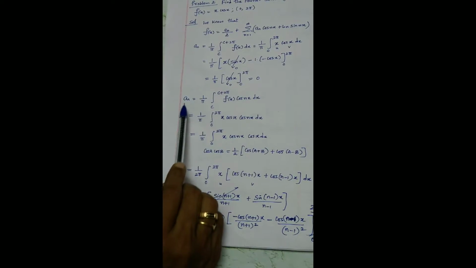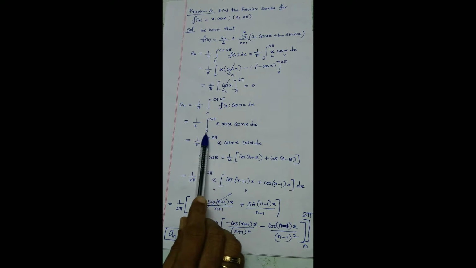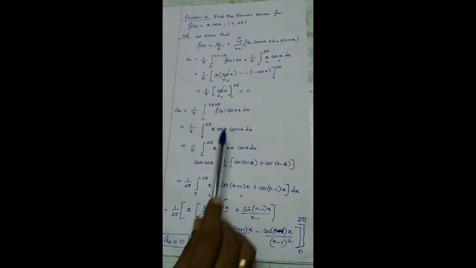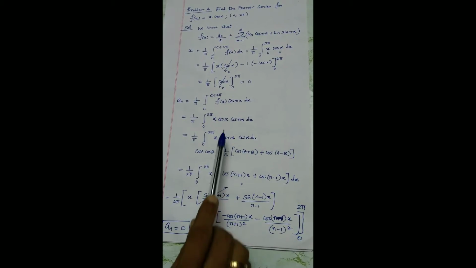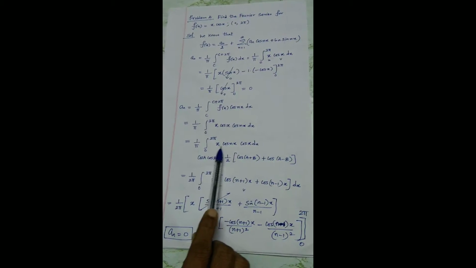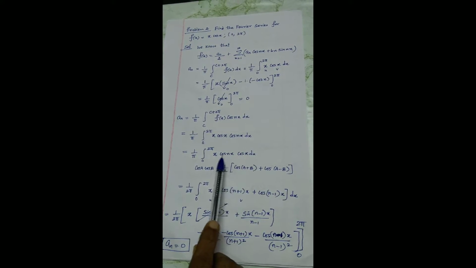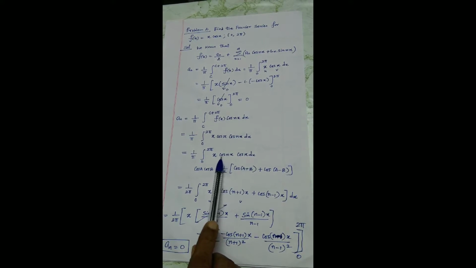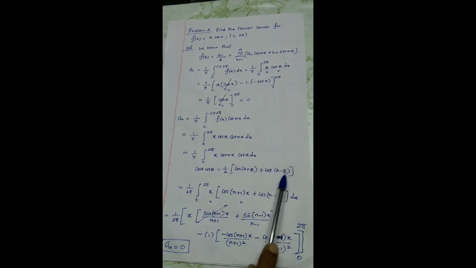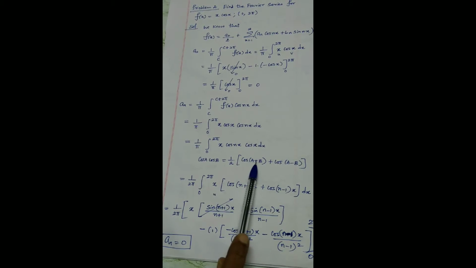Okay, recall. What is an? Just apply in place of the function, and you know the limits. I rewrite it because I am swapping this for the sake of convenience. In fact, you can retain this as it is, no problem. Let us recall what formula we are going to use. It is a product of three functions, and definitely Bernoulli fails at this stage. We need only a product of two functions. We are going to reduce these two trigonometric functions into a single function by using a basic trigonometric formula: cos a cos b is 1 by 2 times cos of sum plus cos of difference.